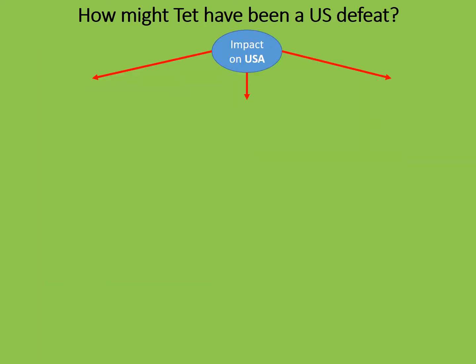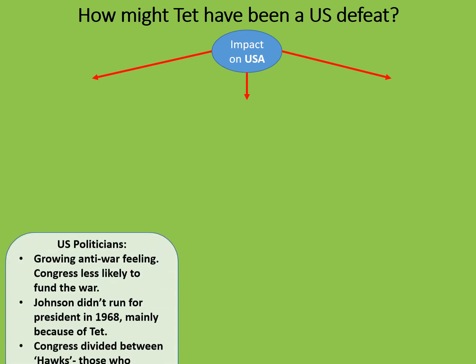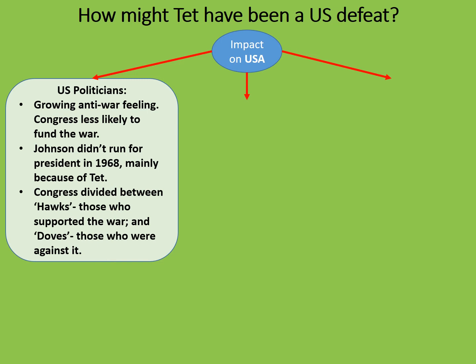How might Tet have been a US defeat? Let's consider 3 impacts on the USA of the Tet Offensive of 1968. Firstly, the effects on US politicians. There was a growing anti-war feeling. Congress was therefore less likely to want to fund the war going forward. Crucially, President Johnson decided not to run for president in 1968. This was mainly because of the Tet Offensive. This was particularly crucial given his earlier role in escalating the war in 1964 after the Gulf of Tonkin incident.